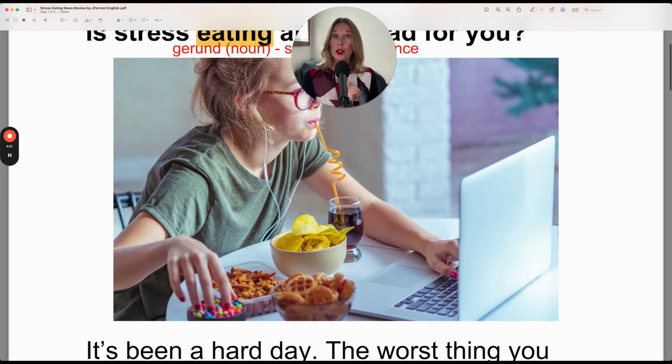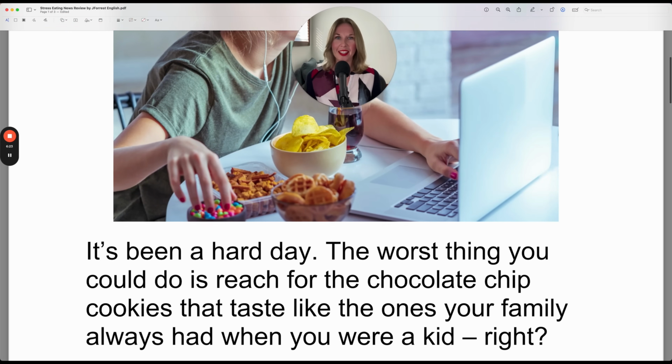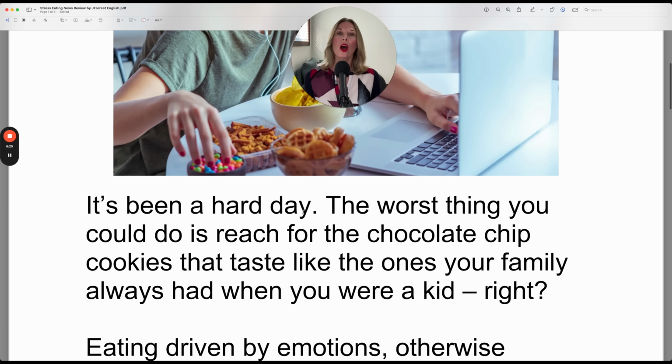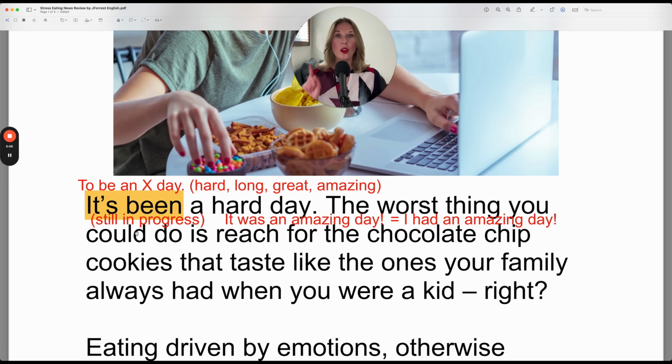Now, let's continue and learn about stress eating. It's been a hard day. Notice the sentence structure here, to be a X day. So then you choose an adjective to represent X. You could say hard, like we have here, long, or you could use something positive.